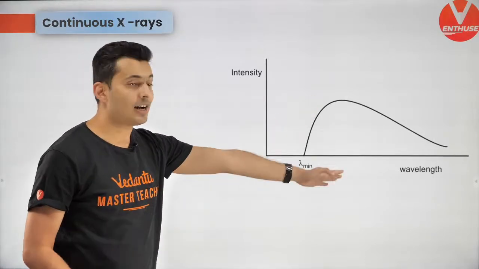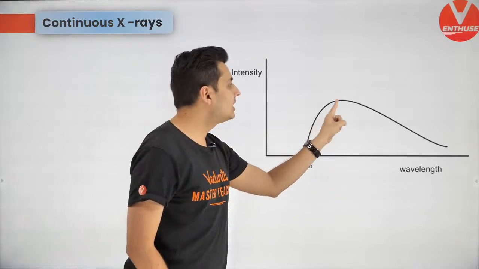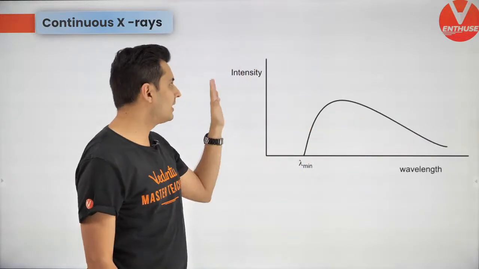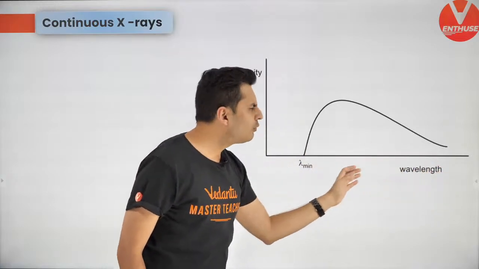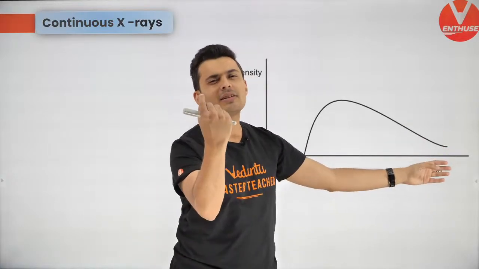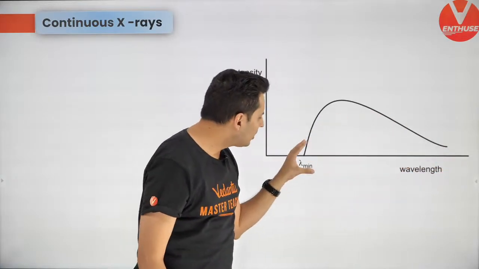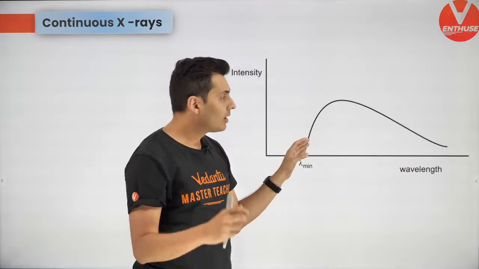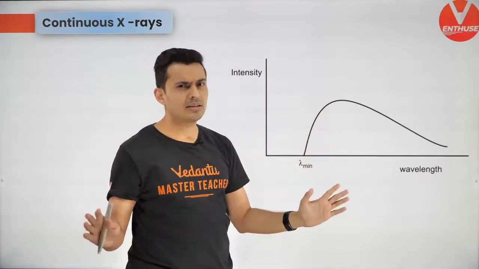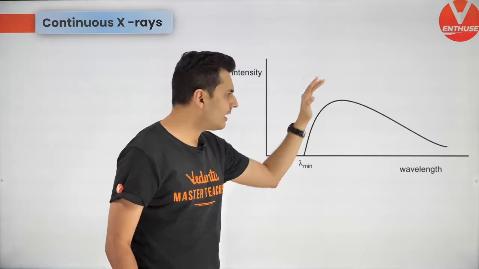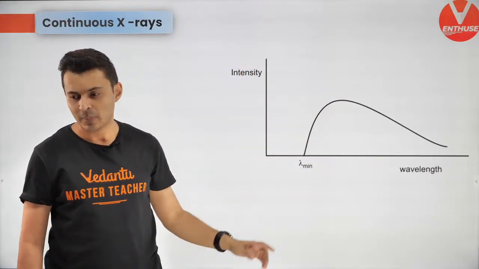So this is the graph. That is why it is called continuous wavelengths or continuous X-ray. This is intensity versus wavelength. Very large wavelength, very small intensity. Very small wavelength, very less number. But most of them will have certain wavelengths. It will peak somewhere. That's none of your concern, but the graph will look something like this.